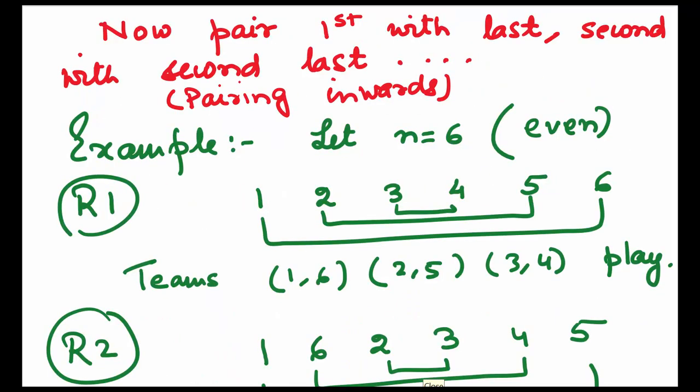Let's take an example. What if n is equal to 6? Now n is even. So in the first round, we will just write all our teams in one row, 1, 2, 3, 4, 5, 6. We fixed 1. Now we will pair 1 and 6. So you get the first pair. You will pair inwardly. So 2 and 5, you get the second pair. 3 and 4, we get the third pair. So in the first round, we have 3 matches.